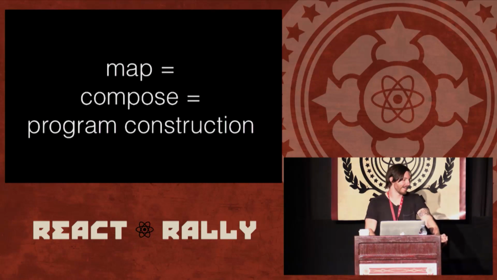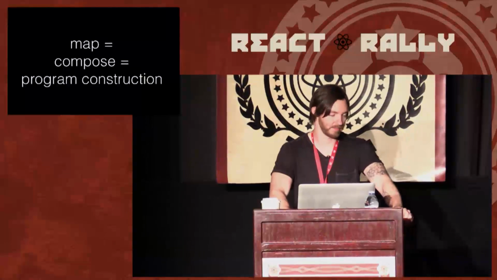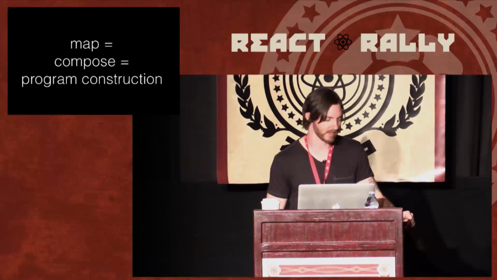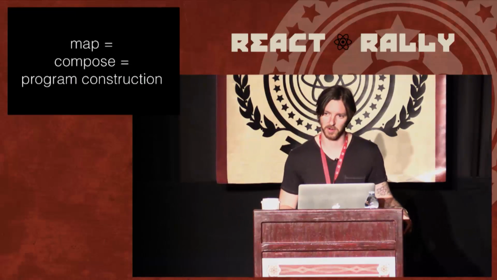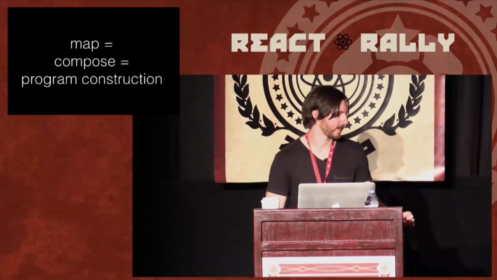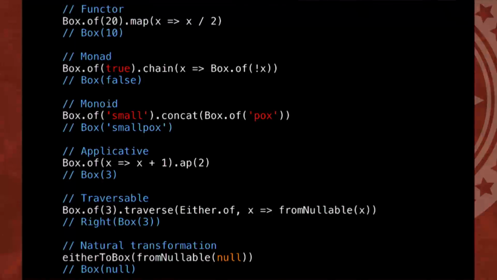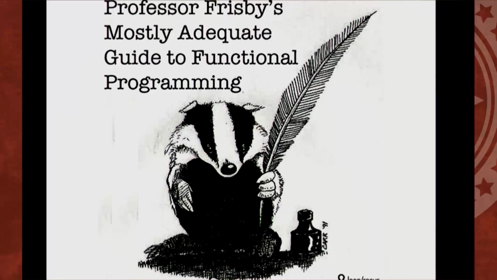All right, so to finish up, map is compose, is program construction, but with superpowers, right? We can contramap, we can map, we can do all sorts of extra stuff. These are light constructs from category theory, and we can port more of it to get things like diMap and all sorts of crazy stuff. And if you really believe in this stuff, like I do, and think it does reduce the complexity of your application, you might want to learn a few more things. We've seen map and chain and concat, the top three, but the bottom three you might want to take a look at: applicative, traversable, and natural transformations. I have a book. I promise I'll write those last three chapters. So you can check this out if you're into this stuff.